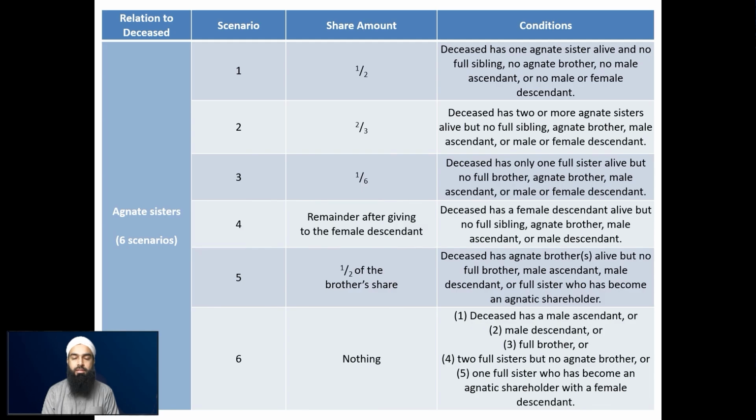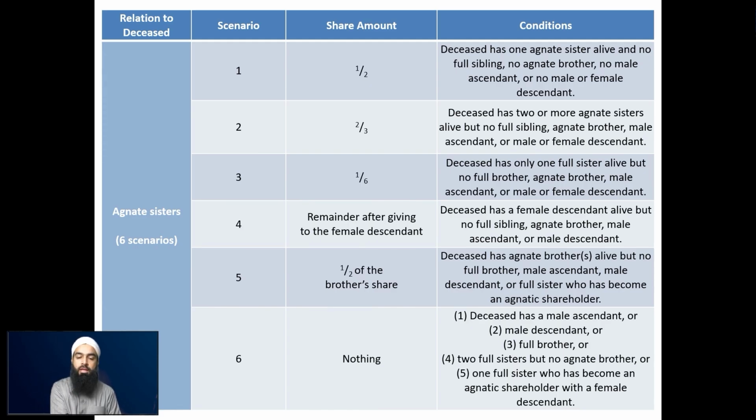Number 4 is where she receives the remaining after giving to the female descendant. Just as with the full sister, اجعلوا الأخوات مع البنات عصبة, we talked about that. Just as the full sister received the remainder after the female descendant, if that full sister is not alive, then this agnate sister takes her place in essence.